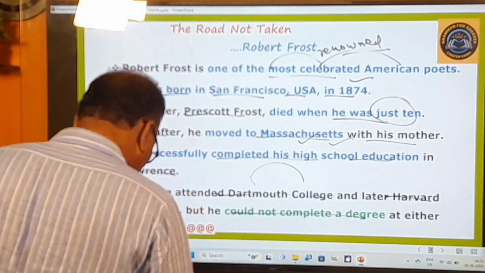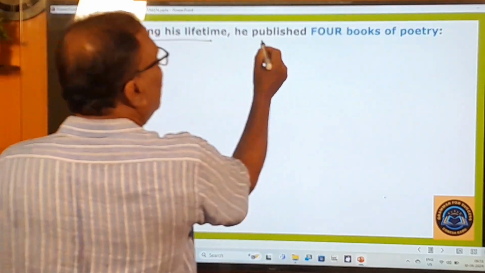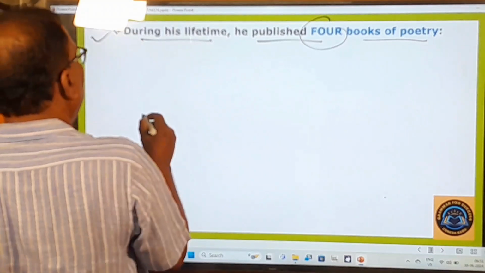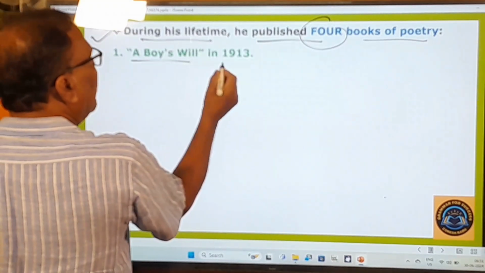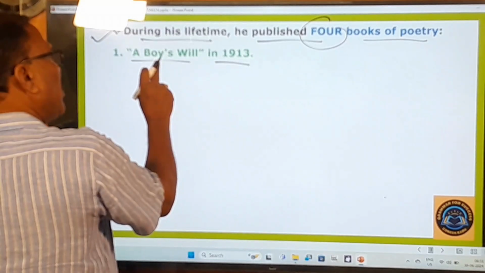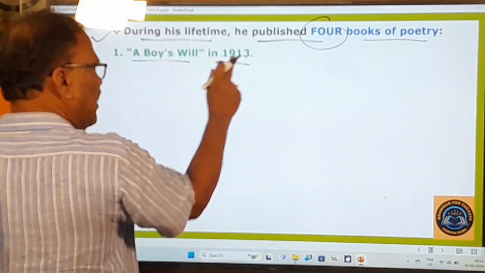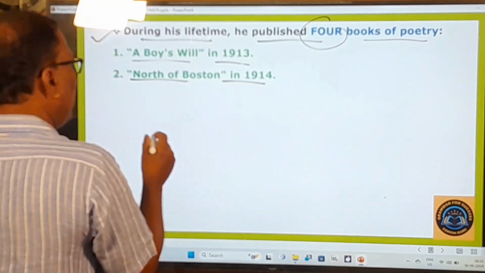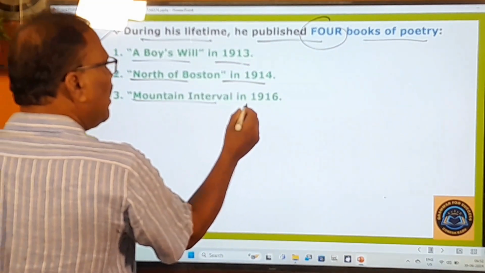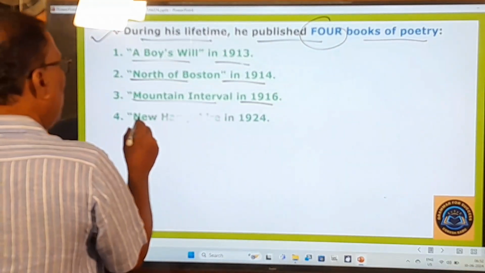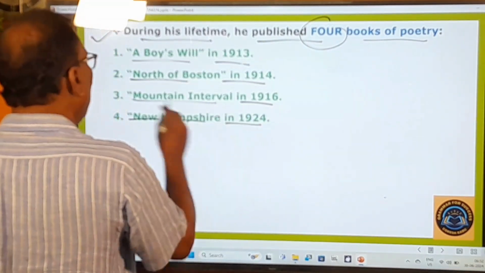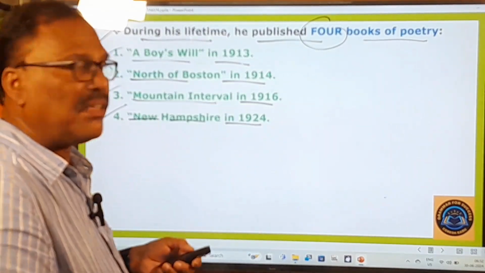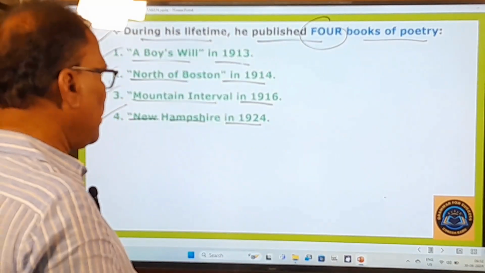And now let's move on to learn other things. During his lifetime he published 4 books of poetry. Keep this point in your mind, it's a very important point. A Boy's Will in 1913. The title of the book is A Boy's Will. This book was published in 1913. And North of Boston, published in 1914. And Mountain Interval in 1916. And next, New Hampshire in 1924. These are the 4 important books of poems written by Robert Frost in his lifetime.